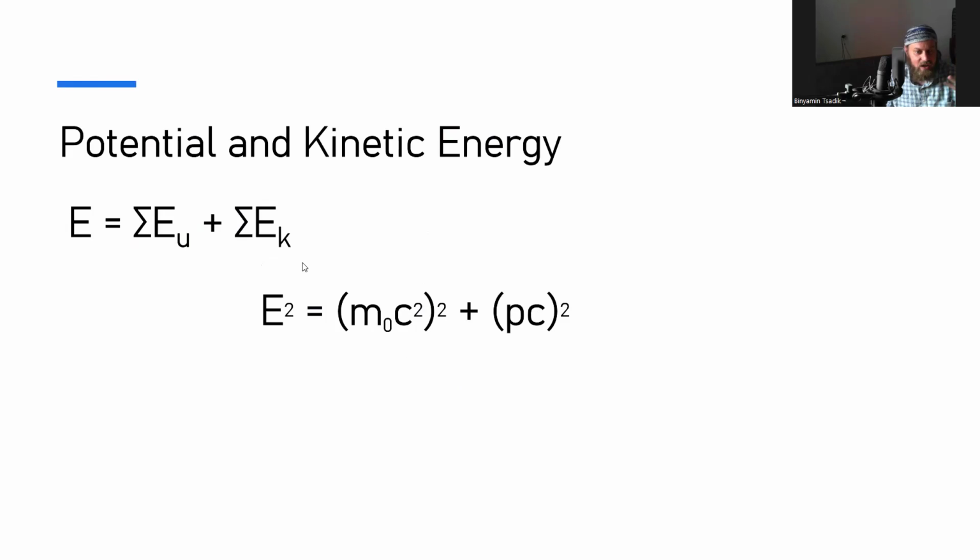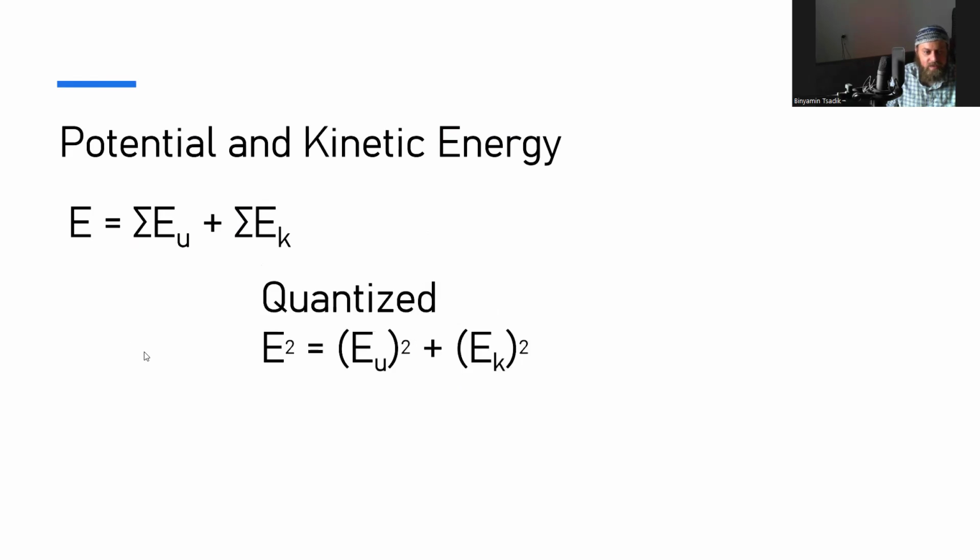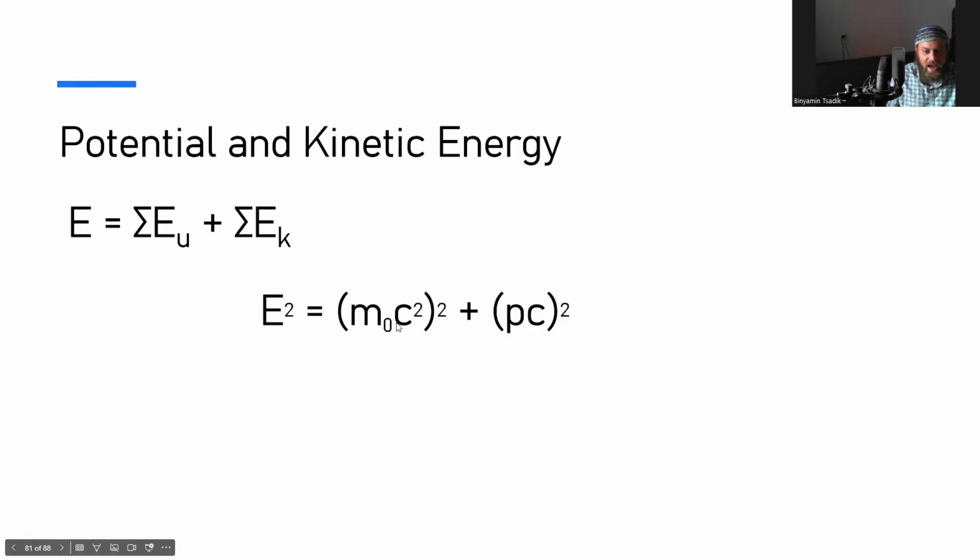So let's try to resolve this by saying, okay, let's say this energy is the sum of all of the potential energies and the sum of all of the little kinetic energies going on. And let's quantize these energies. So if you quantize these energies, meaning this can only be potential or only kinetic, there's no in between. Before we had states where we have an in between state.